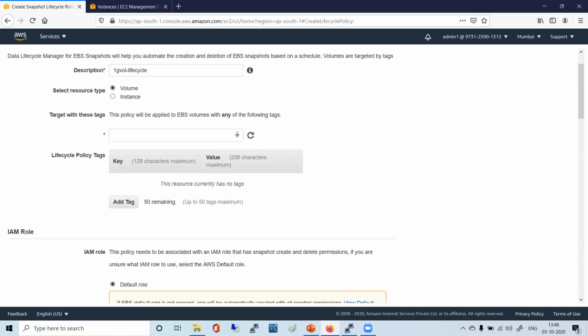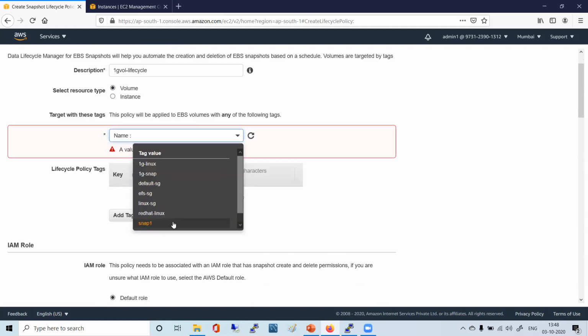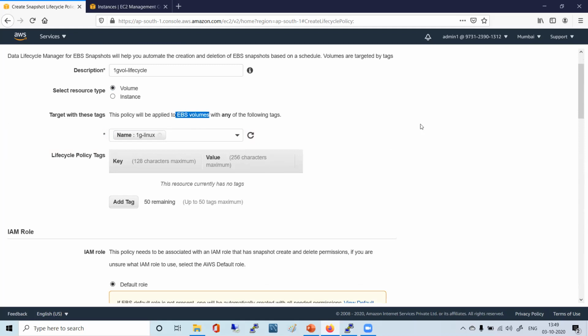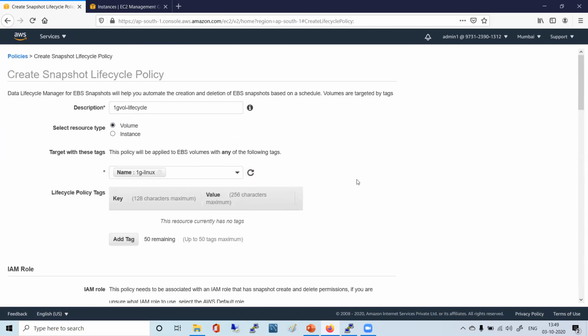Now you have to see that you have name, and for what? What was the name? Okay, 1G Linux volume. It's volume. Okay, we're talking about volume. Fine. So here we are looking at the volume.